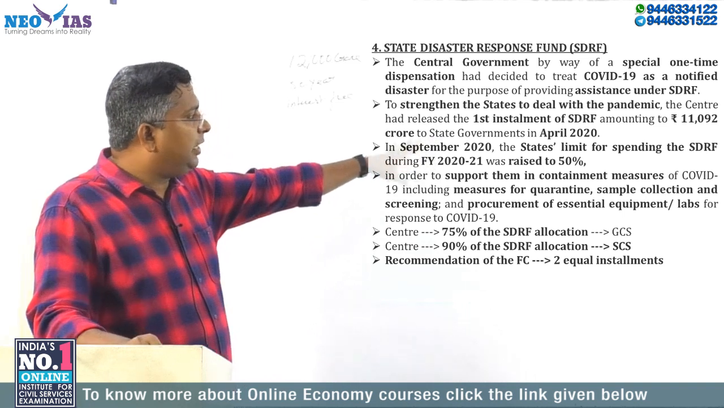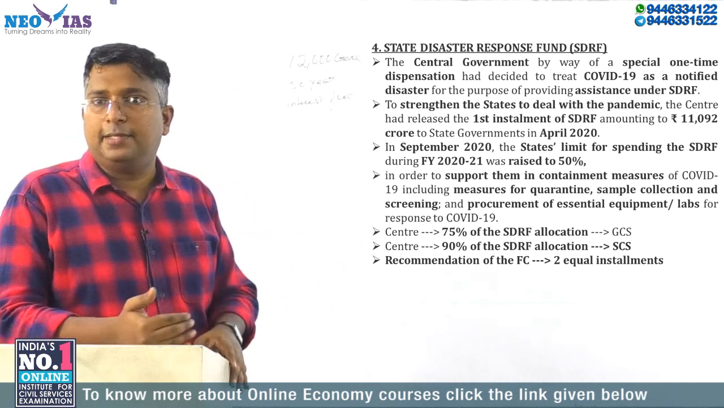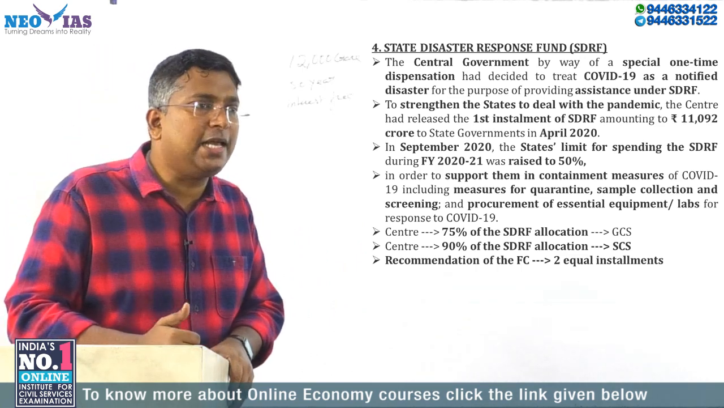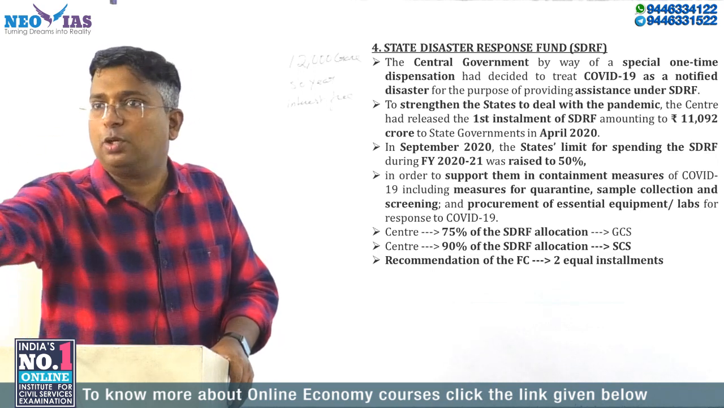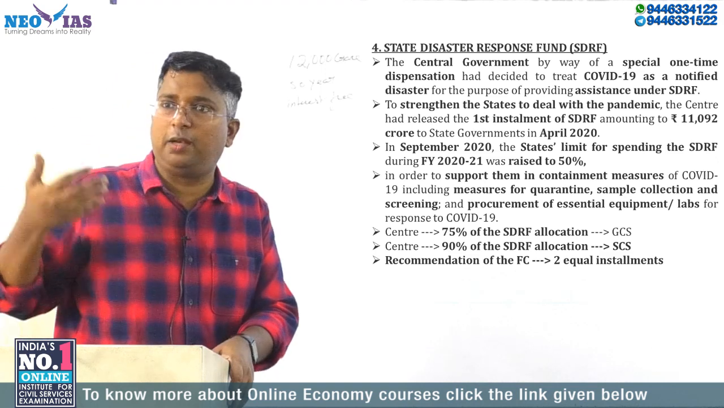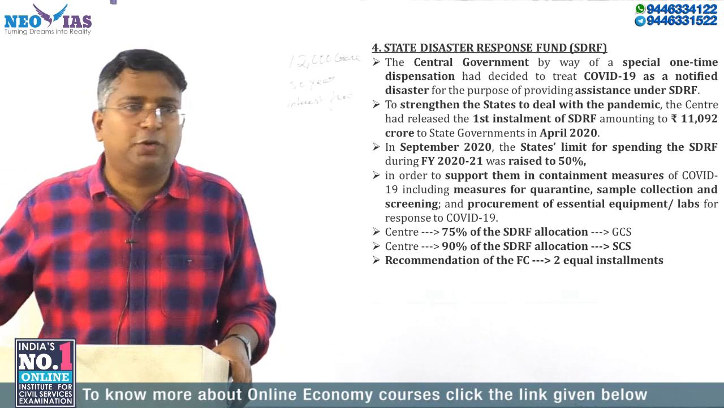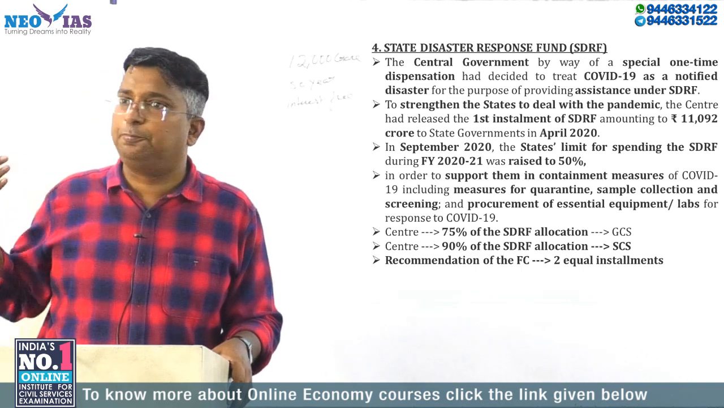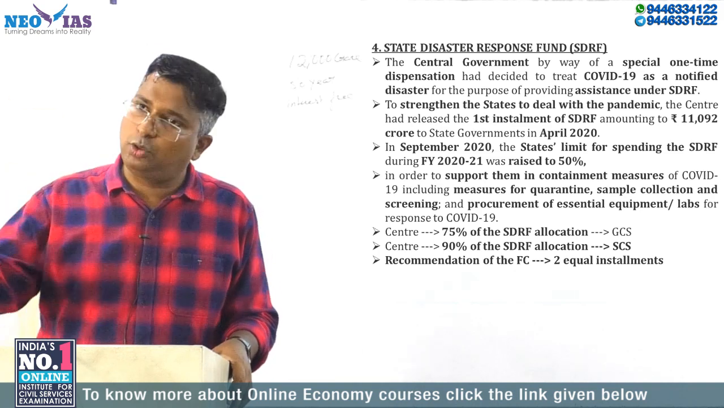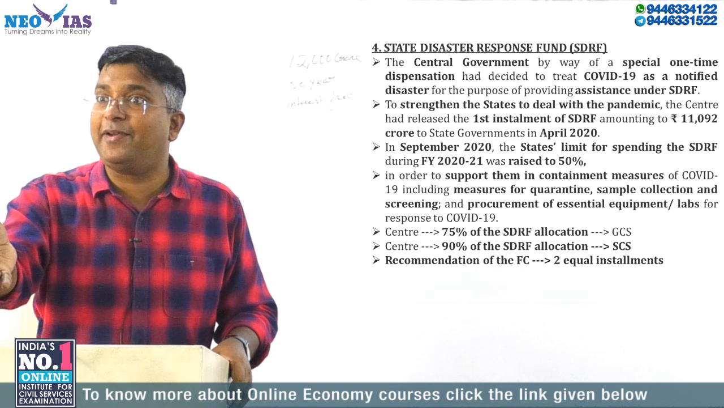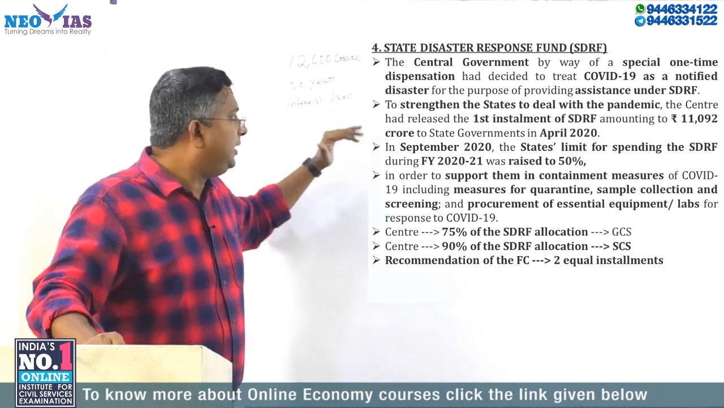So in April 2020 the first installment was released to deal with it. Since the center has notified COVID-19 as a disaster, they can now use this fund for expenditure. You require much infrastructure and many instruments: new hospitals, new facilities for COVID-19 patients, ambulances, equipment, medicines, everything was required. This fund can be used only if it is notified as a disaster. So the first installment was released, then later in September,